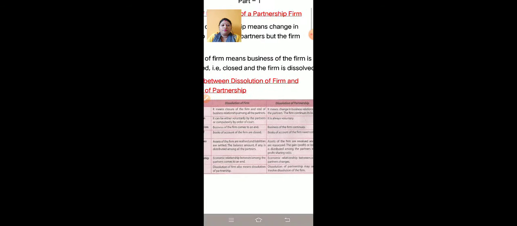Okay, next is court intervention. Dissolution of a firm can be either voluntary by the partners or compulsory by order of the court. It can be decided by the partners, or the court will give the order. And dissolution of partnership is always voluntary, meaning it is always decided by the partners. If they want to admit any partner or retire any partner, it is voluntary.